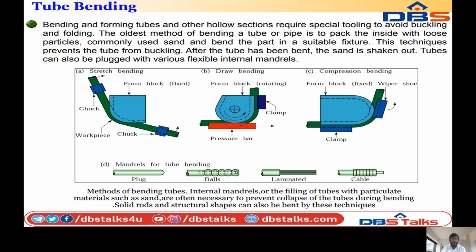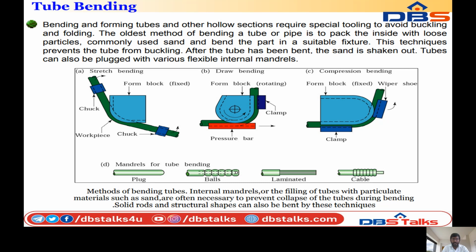Tubes can also be plugged with various flexible internal mandrels, as we can see in the figure. So, methods of bending tubes. Internal mandrels or a filling of the tube with particulate material such as sand are often necessary to prevent collapse of the tube during bending. Solid rods and structural shapes can also be bent by this technique.